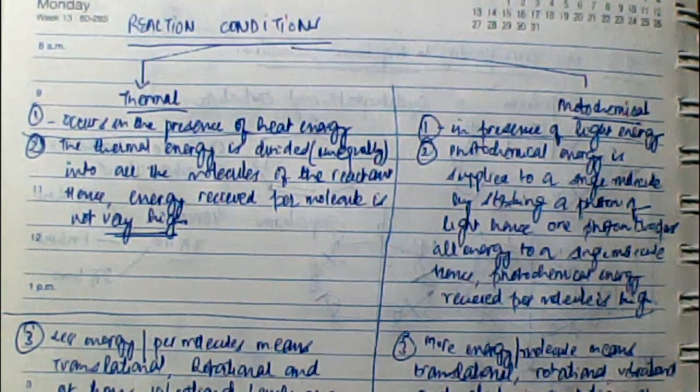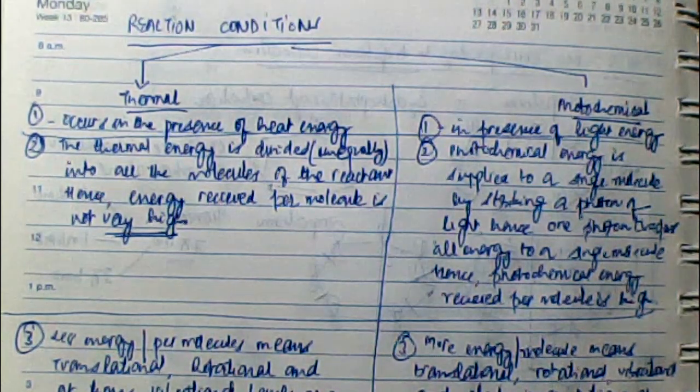Good morning. Today we'll talk about the second phase of pericyclic reactions, that is, we'll talk about the reaction conditions. Now, the first question that comes to mind is, why do we need to talk about reaction conditions? Normally when we talk about reaction conditions we talk about two types of conditions. One is thermal, another one is photochemical. Why do we need to discuss them?